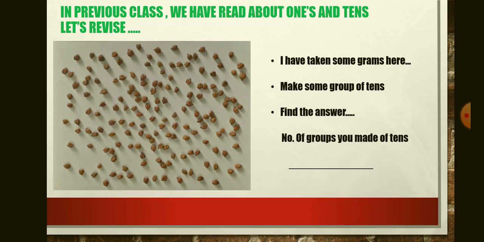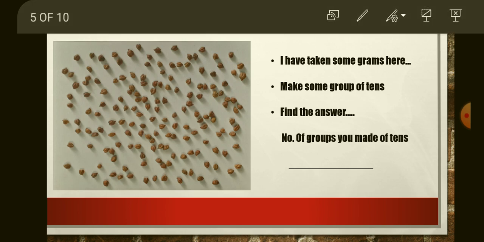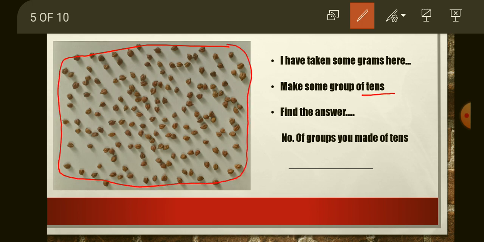Then what will you do with this picture? I have taken some grams here that you can observe, but you have to do something. Make some groups of tens. In this picture, you have to make some groups of tens. Tens and ones you have discussed in your previous class. Okay, so you have to make some groups of tens, which means in one group 10 grams will be there. Just suppose, let's do it.